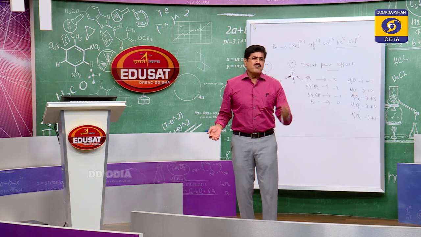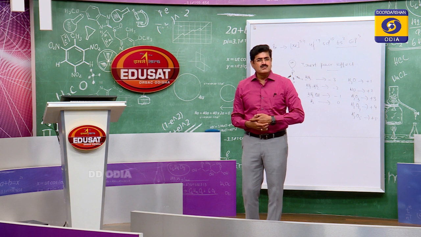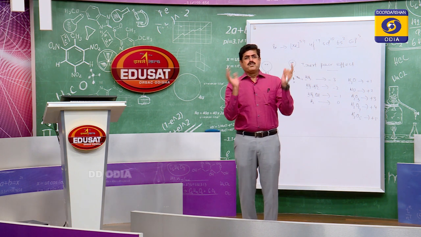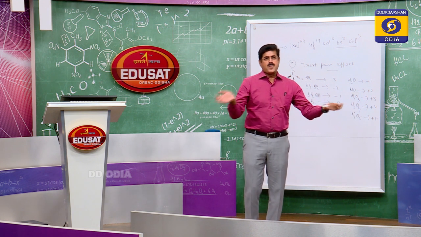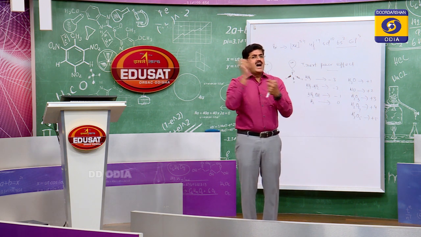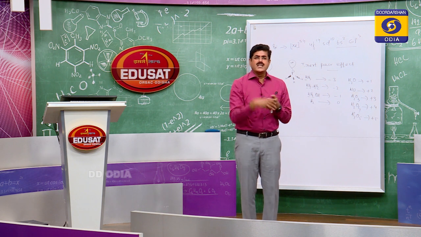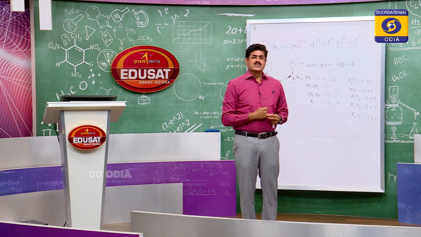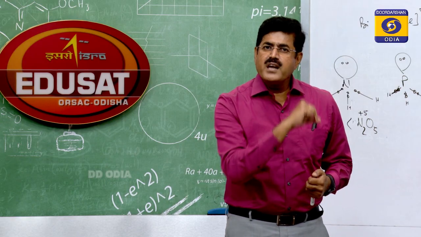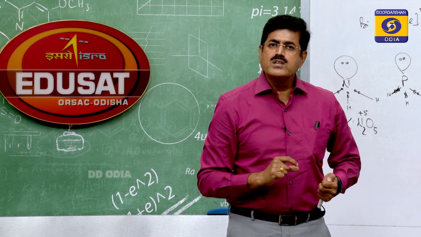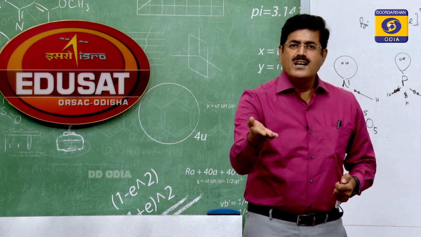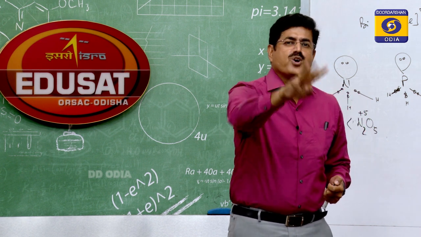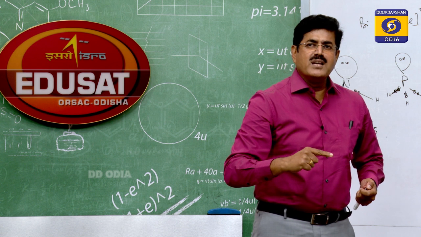Why not? The maximum covalence of nitrogen is 4. If you look at the electronic configuration of nitrogen, it is 2s2 2p3. There are 3 half-filled orbitals. As per the definition of covalency, 3 covalent bonds can be formed by nitrogen. And there is an electron pair over nitrogen, that is a lone pair, 2s2, which it can donate. So in total it can form 4 covalent bonds. The maximum covalence of nitrogen is 4.